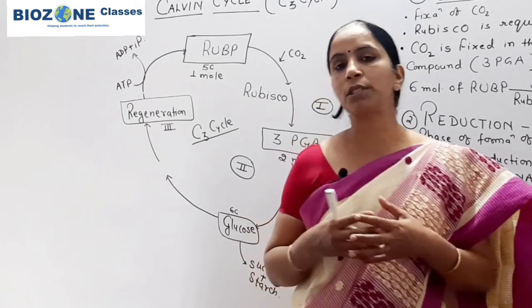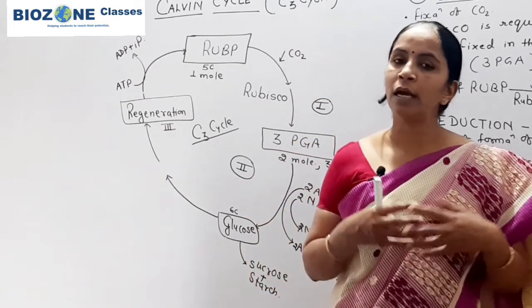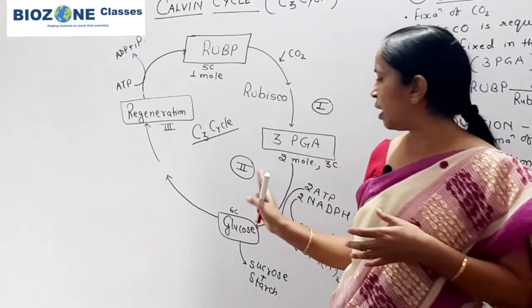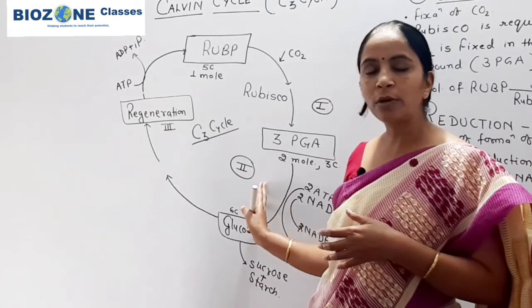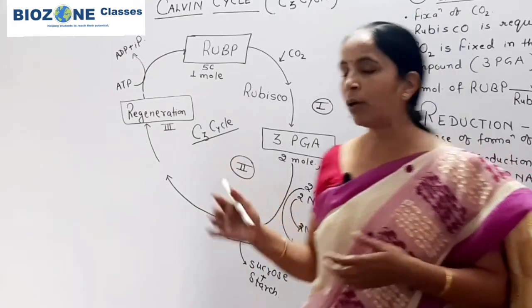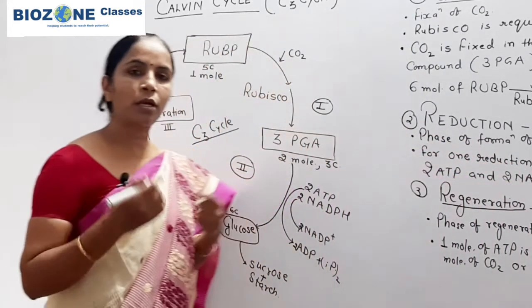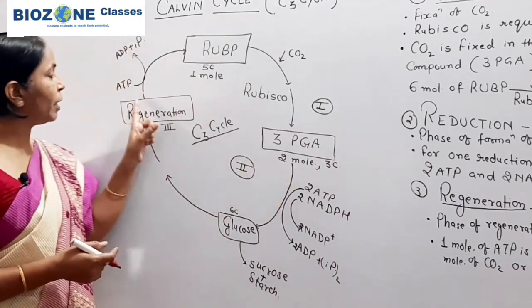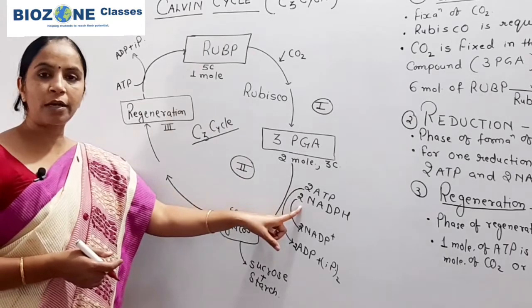How it shows oxygenation, we will study in our next sessions when we come towards photorespiration. And in reduction, you remember how many ATP and NADPH are required, and now you come towards the total energy requirement. In one cycle, you remember 3 ATP and 2 NADPH are utilized.